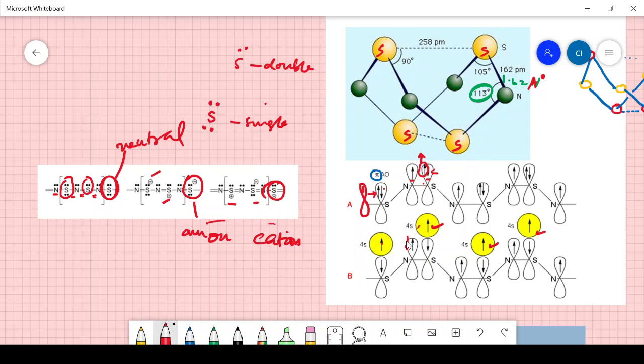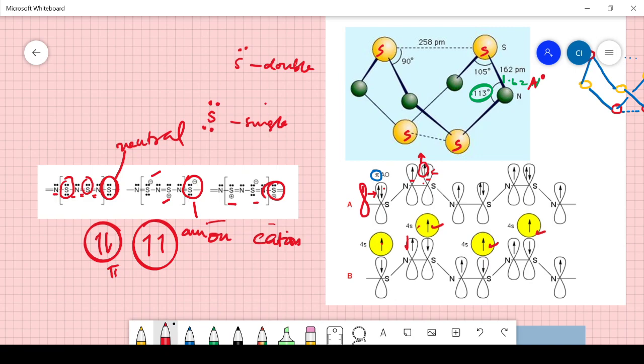But lone pairs usually don't change pair. Here this is a lone pair. So a lone pair is represented only by these two electrons like this, and a paired electron just like this. If you have paired electrons, the paired electrons are involved in the pi bonding. The non-paired electrons, the lone pair electrons, are not involved, but they remain as such. But if they have the same symmetry as that of the double bond, they can overlap and give rise to that bonding structure.